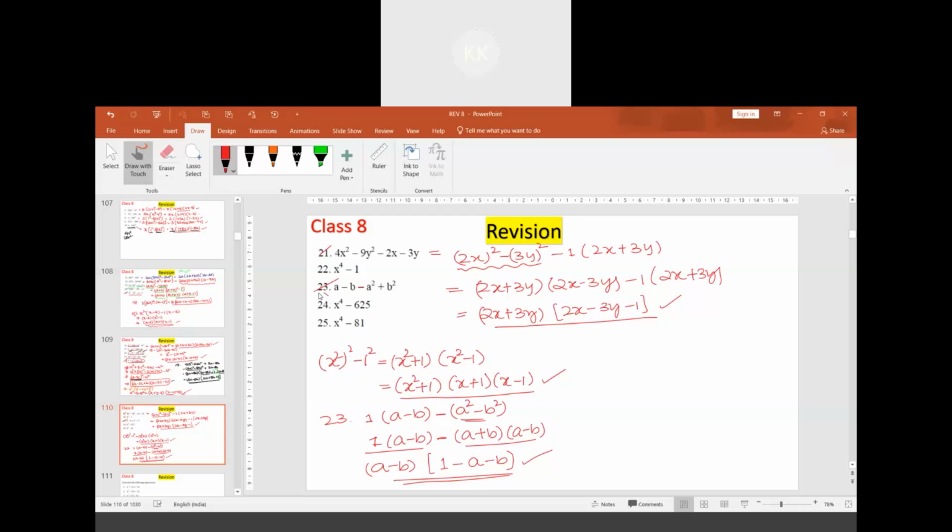Easy, sir. Can you tell a direct answer for this? Direct answer, I don't want you to solve this. X square minus 25. X square minus 5 square, x plus 5 multiplied into x minus 5. You will be getting this.